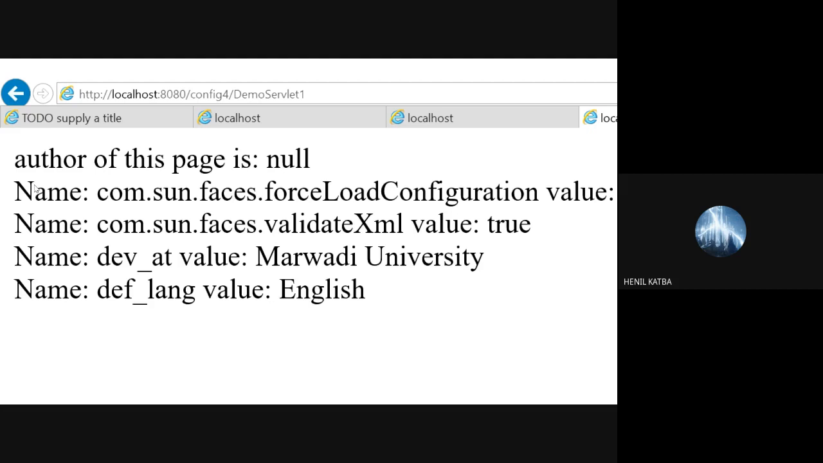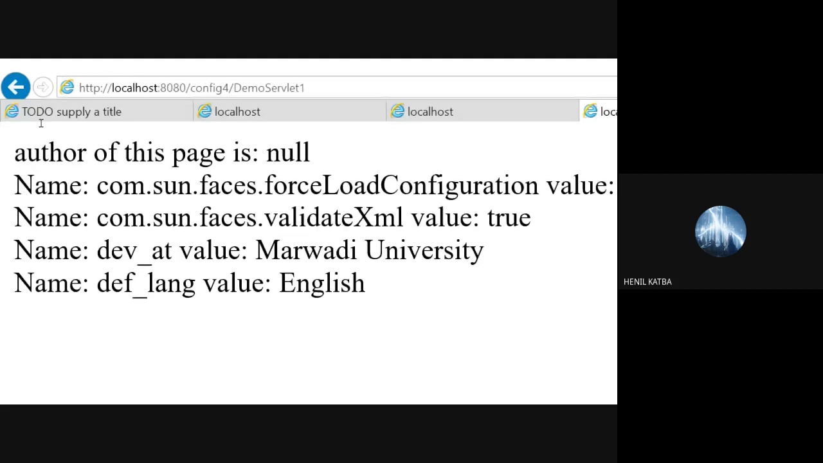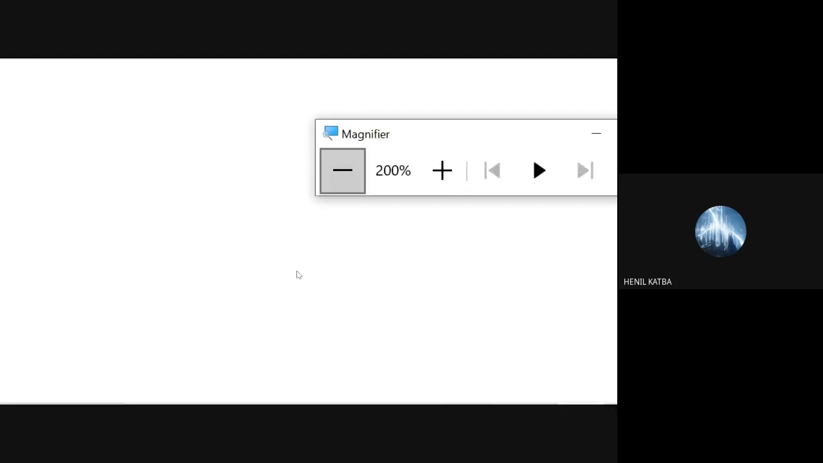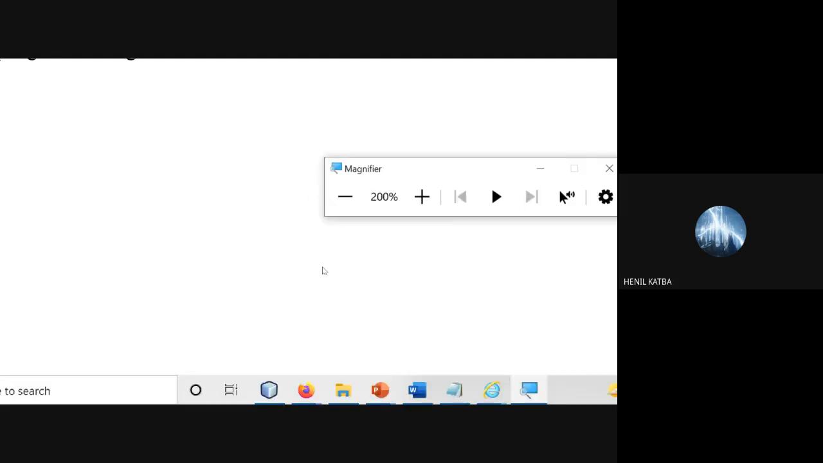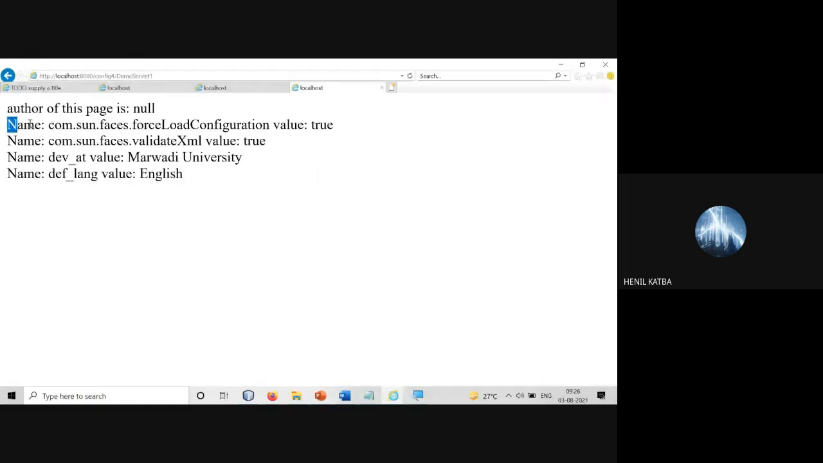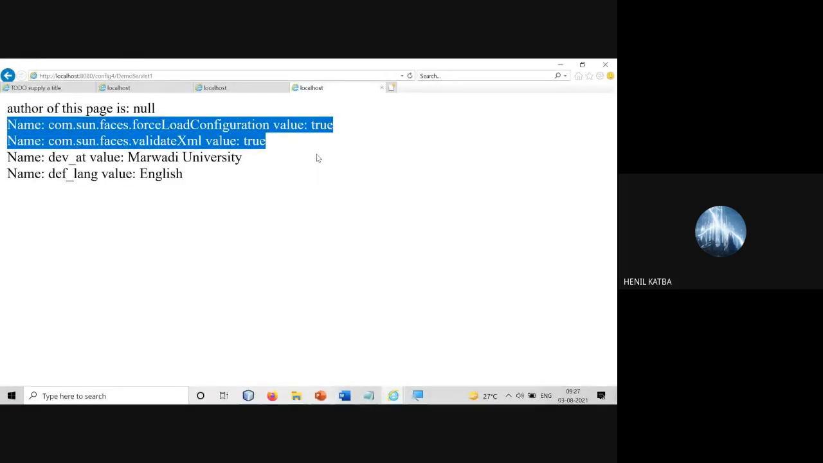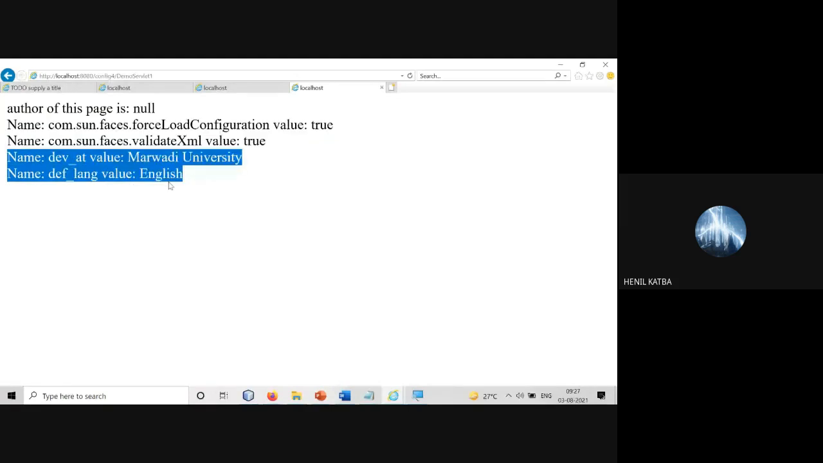Can you see this? It is giving you all the names of the context parameter. There will be certain ones which are saved by your NetBeans. For example, these two. This we have not set, right? This is coming internally. Rest of the two we have set in web.xml. So it is giving you the name and value pair list.